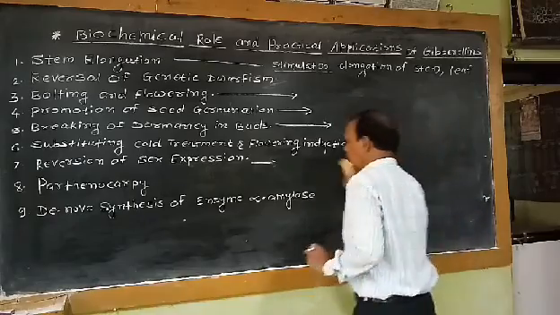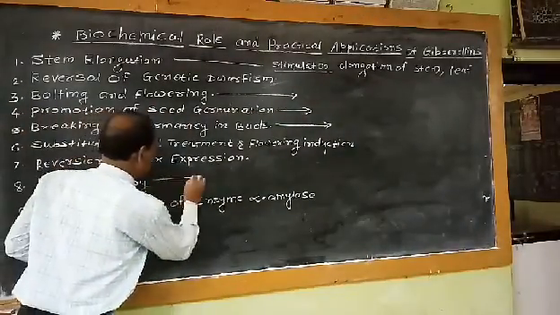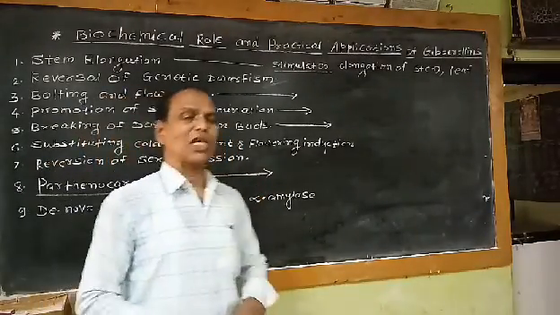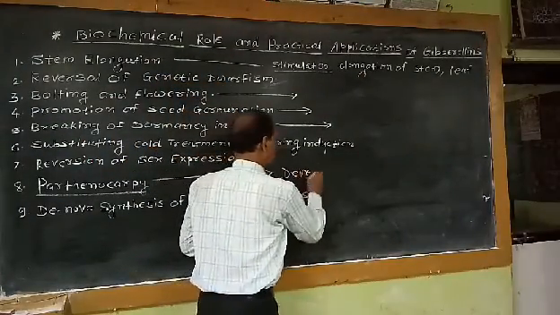The next physiological role or biochemical role of gibberellin is parthenocarpy. We have already seen this physiological role in case of auxins also. Parthenocarpy means development of seedless fruits.